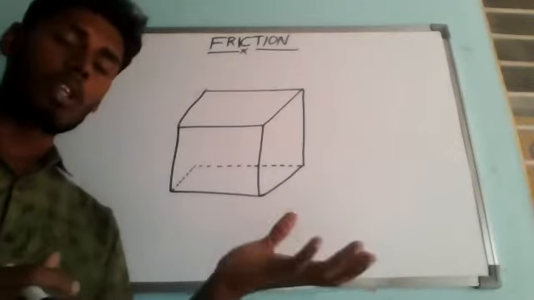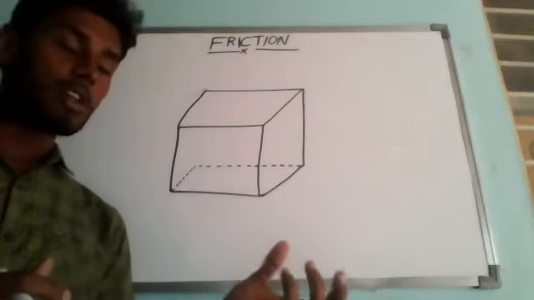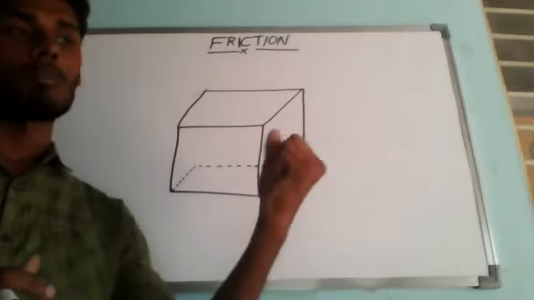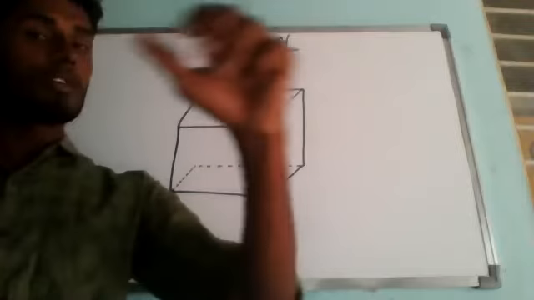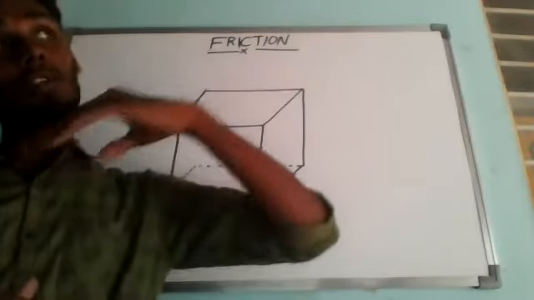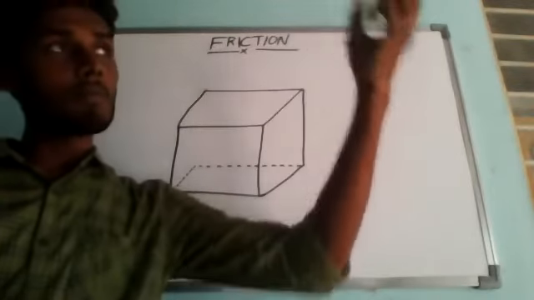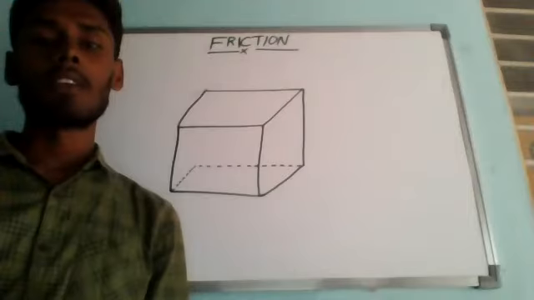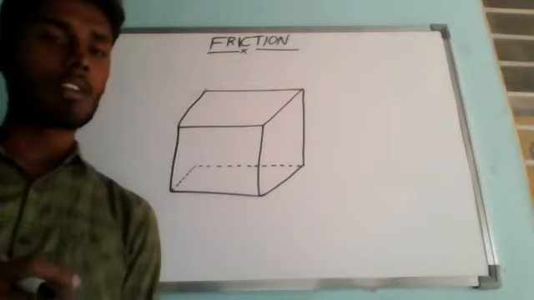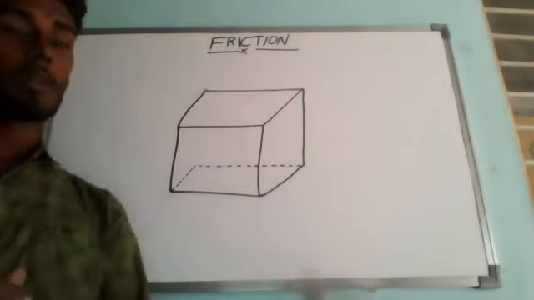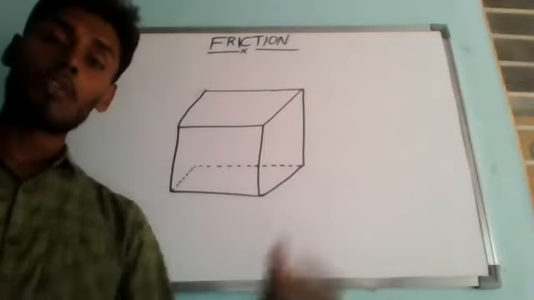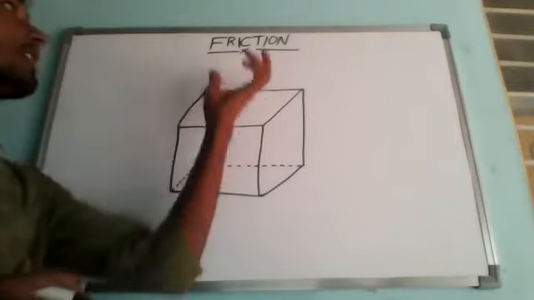Suppose a ball is rolling. Without anybody's external force, after rolling some distance, the ball automatically comes to rest. Like that, if you throw a stone, it will never move continuously. After some time, it falls somewhere. Everywhere, something is working behind this. Even though you apply a force, they come to rest because of friction.